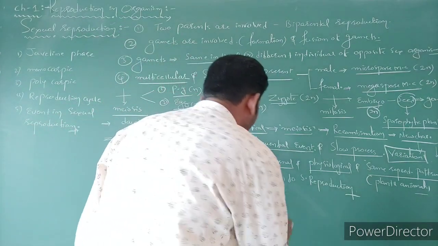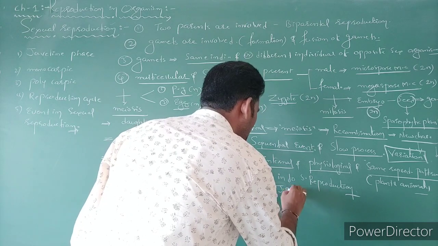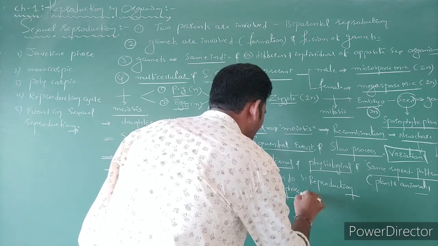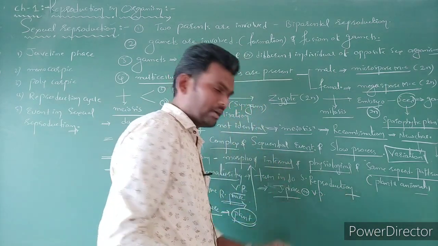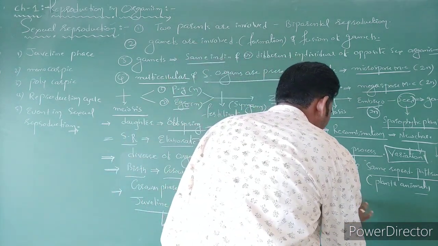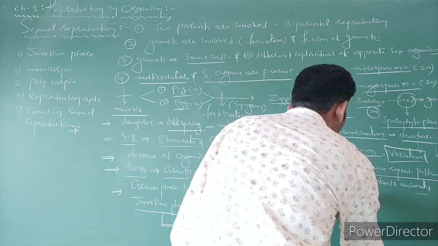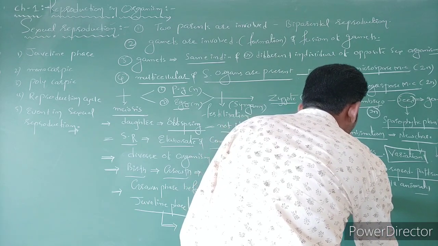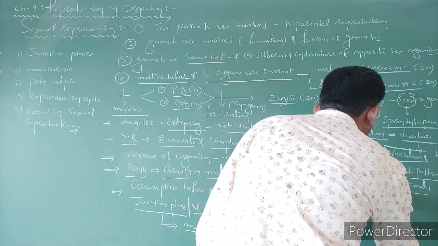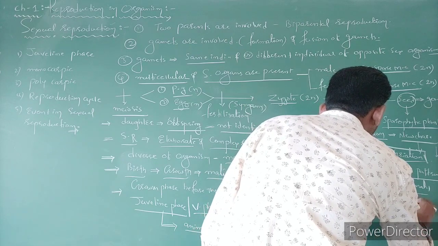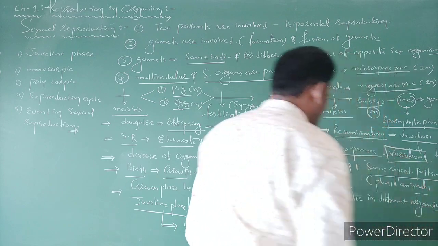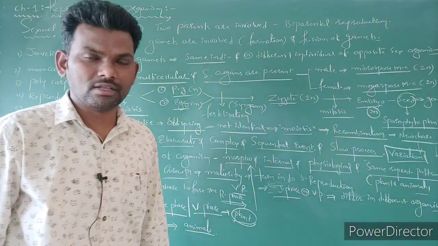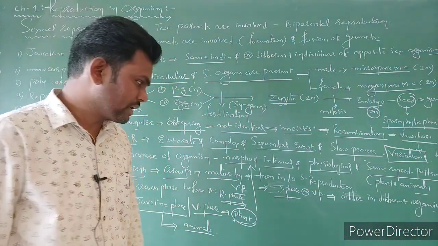The point, what do we have to write? Juvenile phase or vegetative phase: the period differs in different organisms. The juvenile phase differs in different organisms. In NCERT the examples are given.